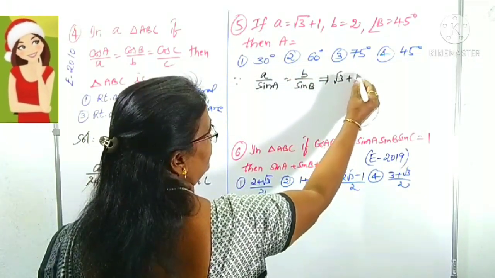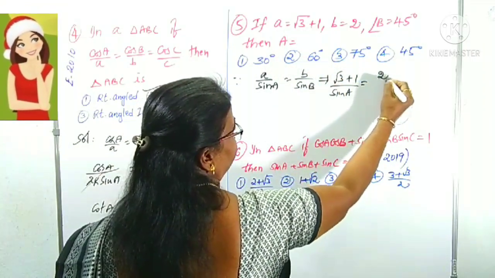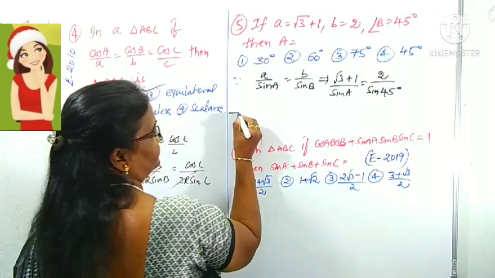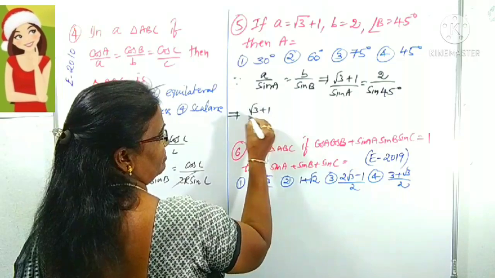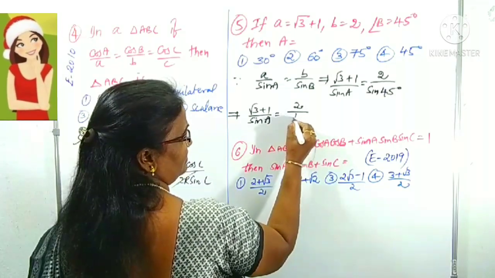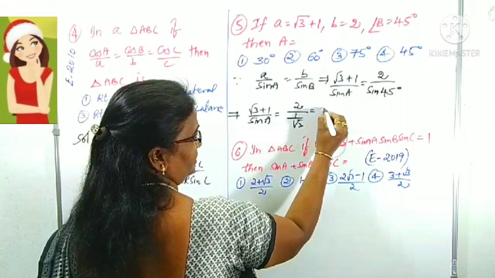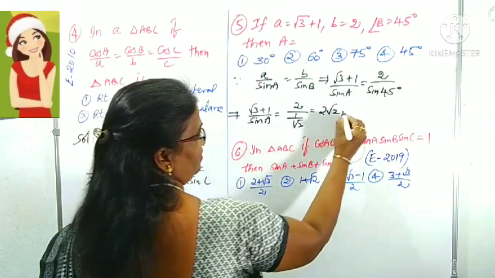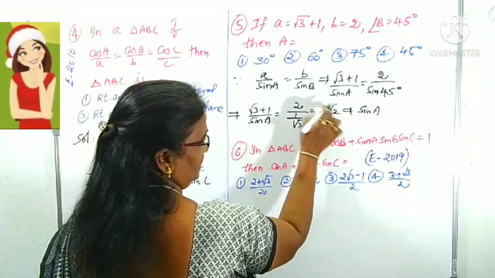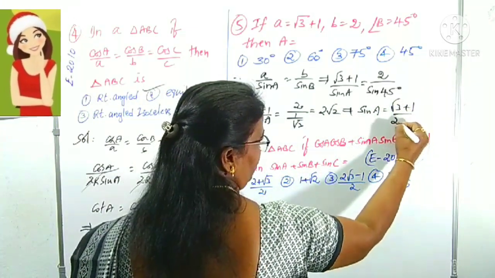a is root 3 plus 1 by sine A, we don't know. But b side, b by sine B, we can use 45 degrees, right? That is root 3 plus 1 by sine A is equal to 2 by sine 45. What is sine 45? Yes, 1 by root 2. Therefore, 1 by root 2 comes in the numerator as root 2. Therefore, that is 2 root 2. From this, what is sine A? Sine A, if you take this side, it comes down. That is sine A is equal to root 3 plus 1 by 2 root 2.